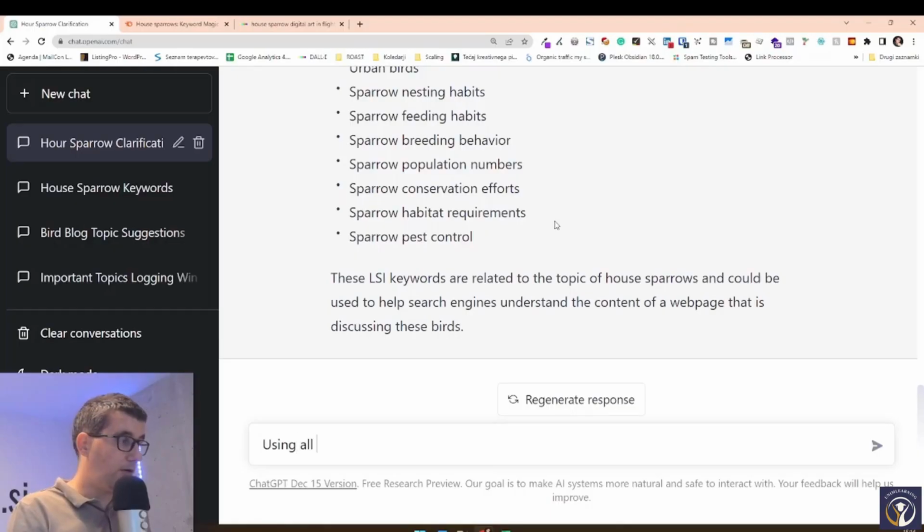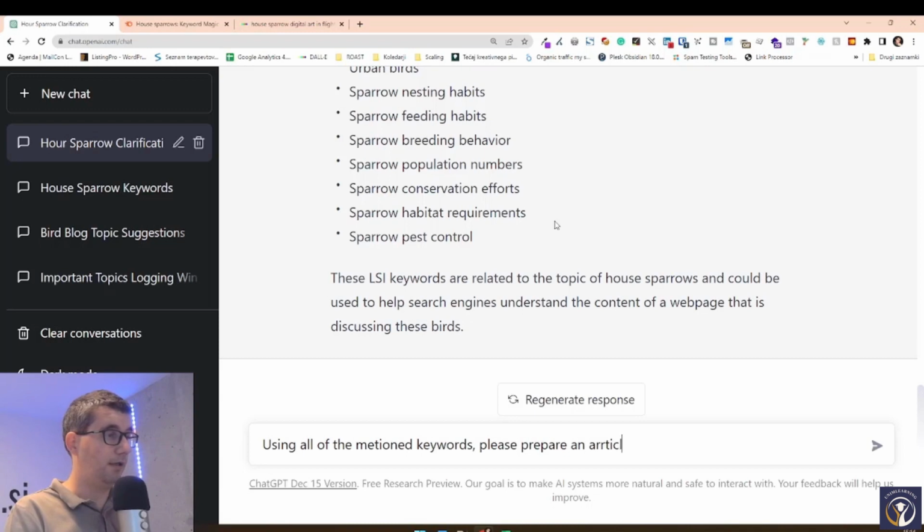Using all of the mentioned keywords, please prepare an article. Now, the more specific we are with our query, the better article we're going to get. The more info we put in there, the better article is going to be.